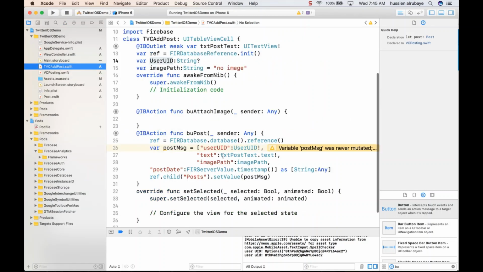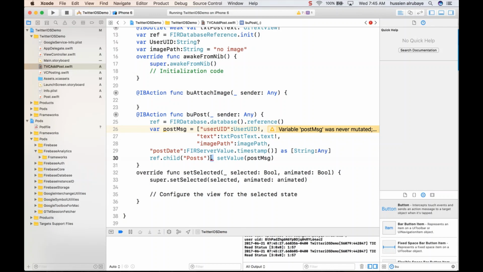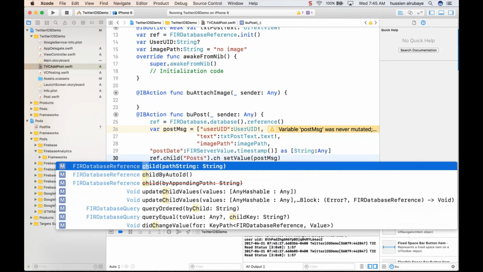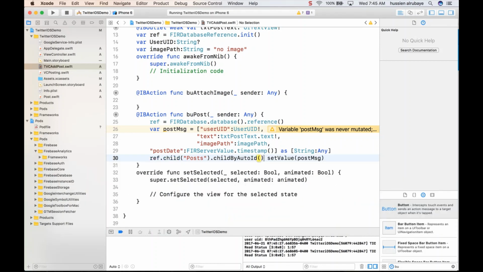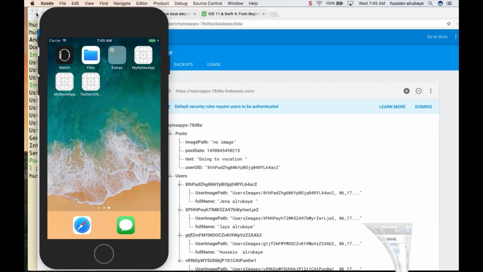So to fix that part, I will do it in this way. Instead of setting the value for the post, I will push something related to the child. I say dot child by auto ID. So every time it will create a new node with a different ID, to avoid that problem.